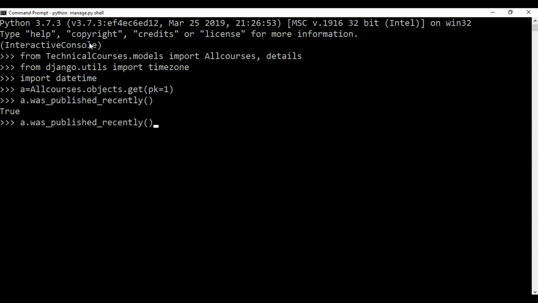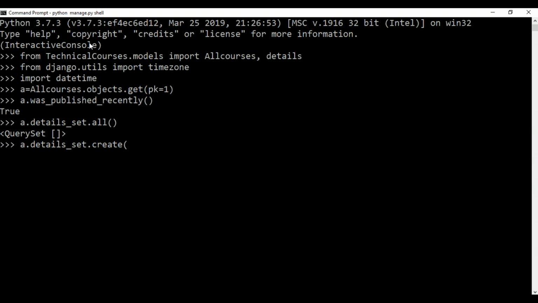Okay, so now I'll just take the object a and I'll say details_set.all. As you can see over here, I deleted the details that were present from my admin section, and that is reflected over here as well. So what I'm going to do now is set 2 values for my variable, which was CT, that is course type. To do that, I'll use a.details_set, and instead of the all function, I'll use the create function.